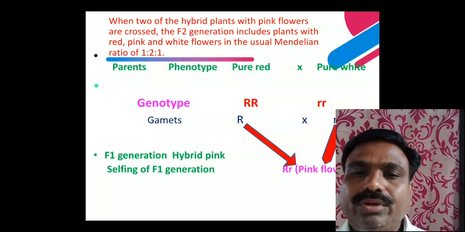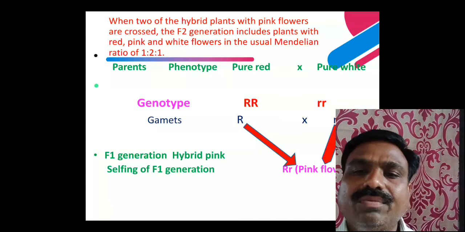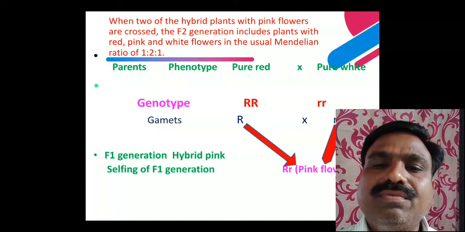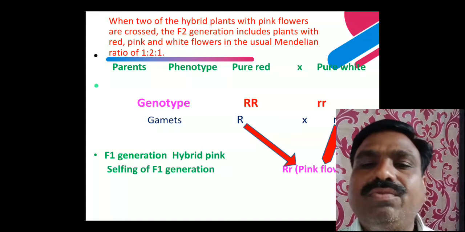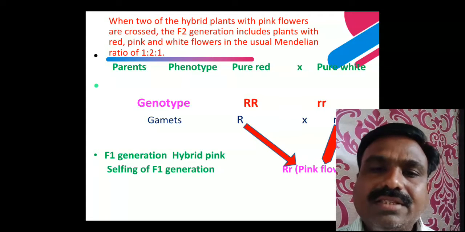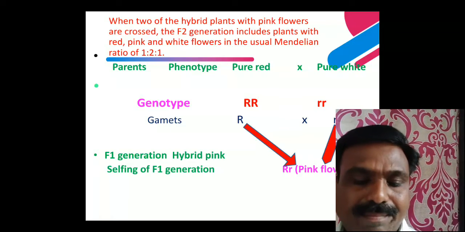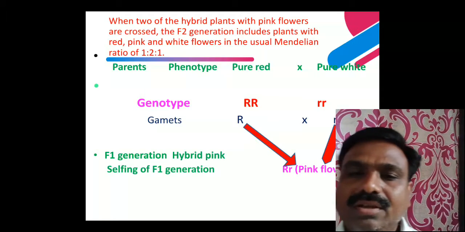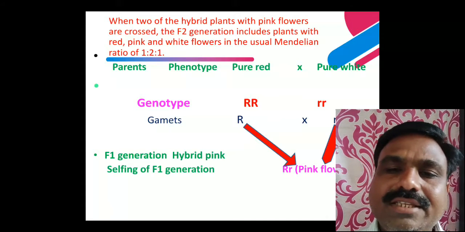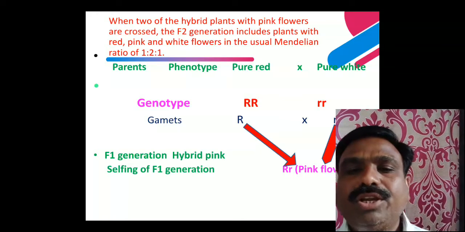Each of the red color and white color flowers is 25%. These parental traits reappear in the F2 generation, each at 25%. Then this cross, the F1 hybrid pink color selfing to raise the F2 generation, gives a phenotypic and genotypic ratio that is the same.